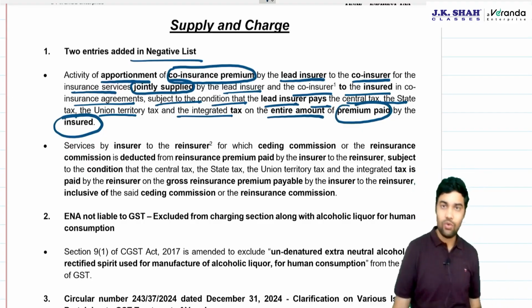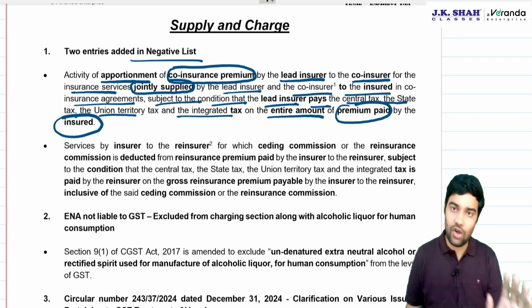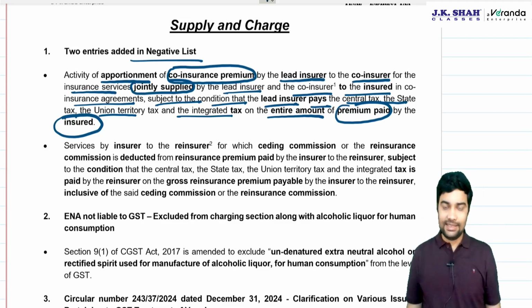If the entire amount of GST is already paid, co-insurance apportionment is not liable to GST.